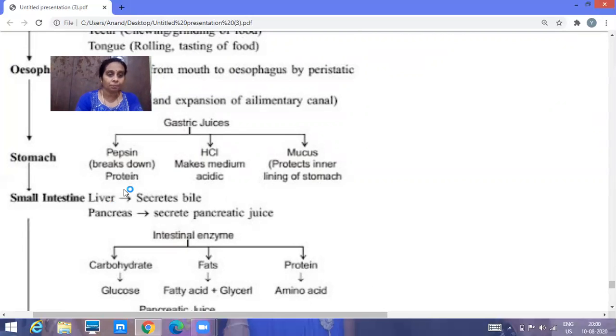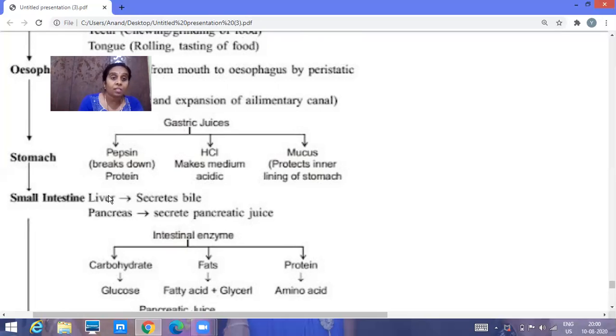First, let us see about the liver. The liver will secrete a juice called bile juice. What is the function of the bile juice? It doesn't have any enzyme, but its function is emulsifying the fat, breaking the fat. That is done by the bile juice secreted by the liver. As soon as the food from the stomach enters the small intestine, the liver starts secreting bile juice. This bile juice acts on the food and starts emulsifying the fat, breaking the fat into a simpler fat.